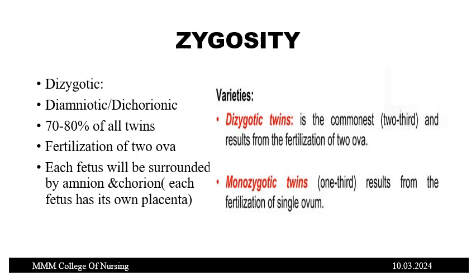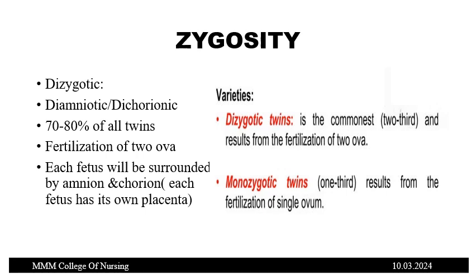So if it comes to dizygotic, as the name implies, there are two zygotes. It means there are two ova. These two ova will be fertilized by two sperms. So there are two ova and two sperms, and each ovum and sperm will give rise to a fetus, and the covering membranes will be separate for these two fetuses.